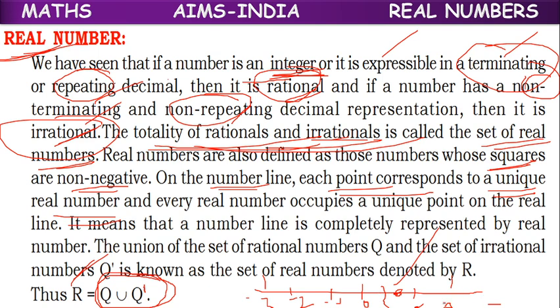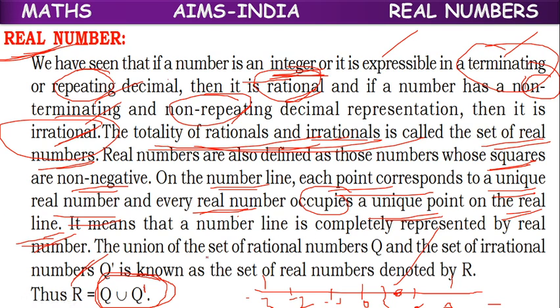Every real number occupies a unique point on the real line. That's why it is called the real number line.